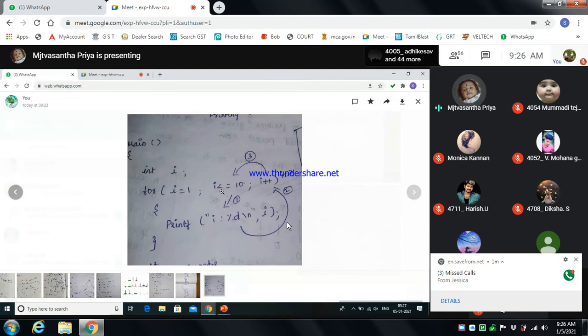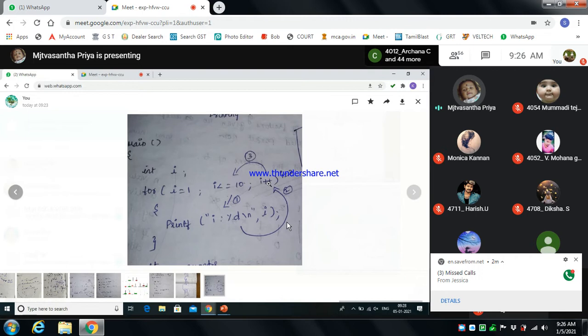When I is 10, 10 is less than or equal to 10, meaning it is equal, so the condition is true. Again it prints the value 10 and goes to the modification part, I plus plus, which makes 10 become 11. Whenever I becomes 11, it checks the condition 11 is less than or equal to 10, and the condition fails. So it ends the program.